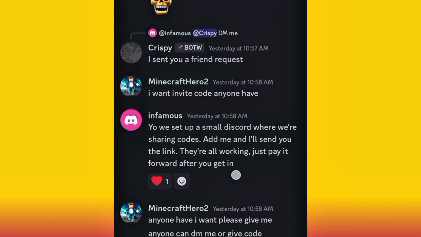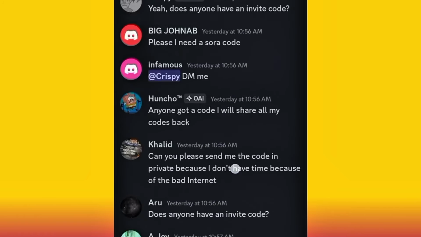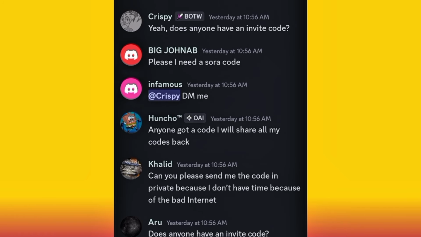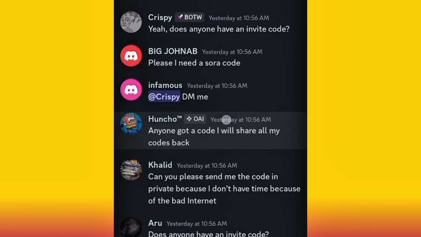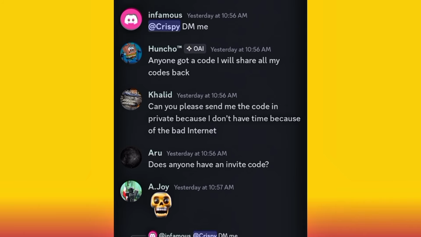Look at this one. You see that some people have used it. It worked for some people, and it doesn't work for some people. The code can actually only be used by 6 people, so immediately they put it here. If 6 people are able to use it before you, then it's not going to work for you.